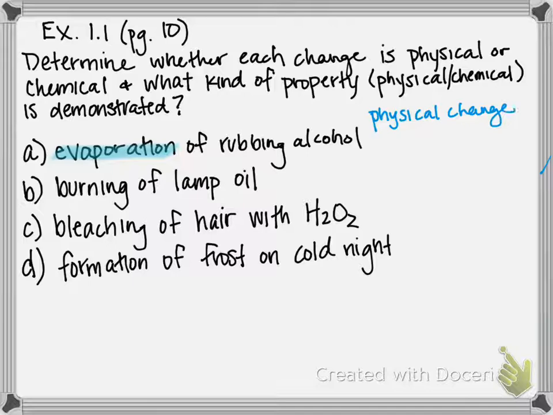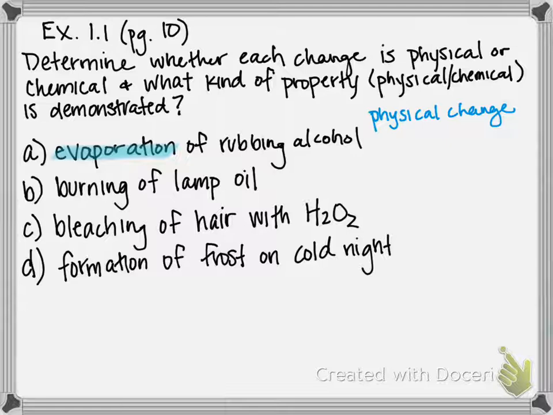And rubbing alcohol, sometimes known as isopropanol or isopropyl alcohol, has the ability to evaporate pretty quickly or very easily. So if we compared rubbing alcohol's ability to evaporate compared to that of water, it undergoes this phase change very easily.